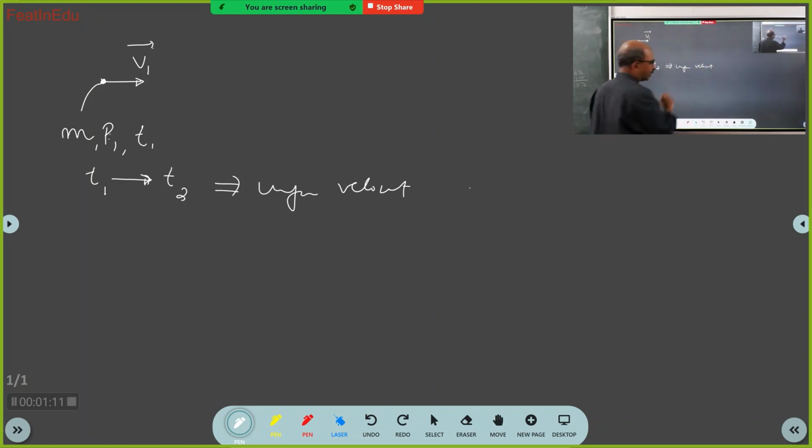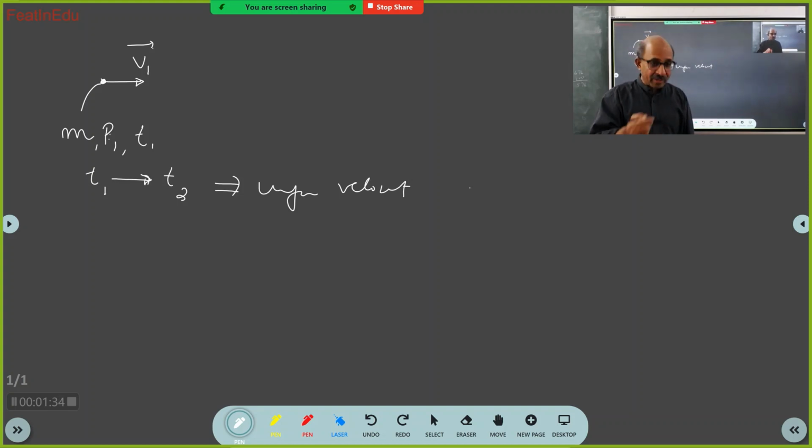Okay, great. Why was it moving with uniform velocity? Because there is no action. No, I did not ask you what is uniform velocity. If I ask you what is uniform velocity, then you should say the speed of the body is same, the direction is also same.